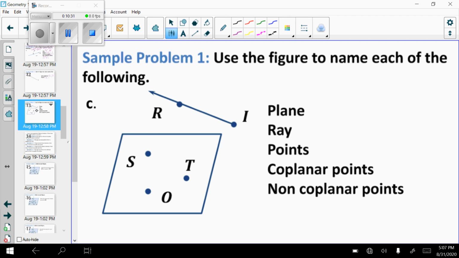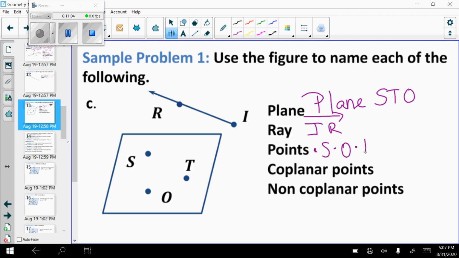Next picture, name a plane. I write out the word plane. I need 3 points that are not on the same line. Inside here I have S, T and O. I could say plane STO, but I could also name that plane OTS, plane TOS. The order of those 3 points does not matter as long as they are not on the same line. The ray, I only have 1 ray here. Order matters. I have to start with the one that doesn't have the arrow, so I, R, with the ray symbol above it. Points, I have point S, point O, point T, point R, point I.